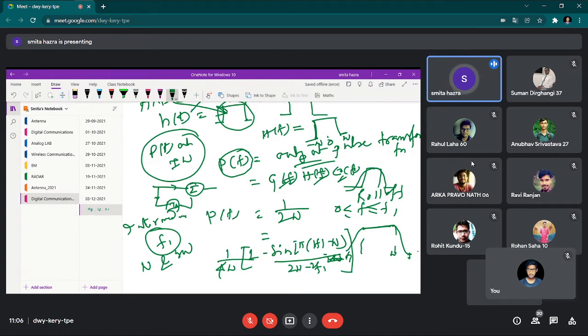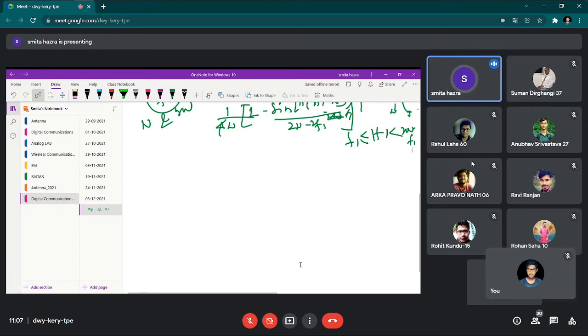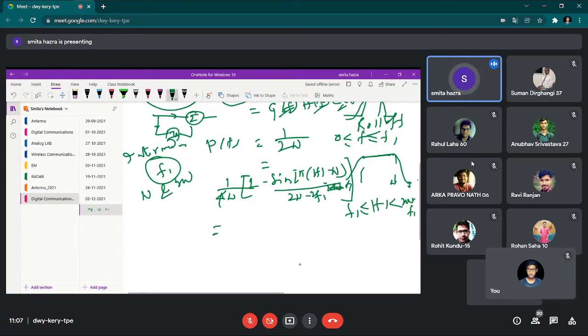middle part, and for the middle part the range is when f1 is less than or equal to f, less than or equal to 2W minus f1. Okay, so from this function it becomes very clear how it will fall. That portion is written here, and the third part is very simple. It will be equal to 0. That means beyond this f1 range, what will the behavior be? There we simply write 2W minus f1. So when your frequency, or instantaneous frequency value, is beyond this range, obviously the total transfer function will give you 0.